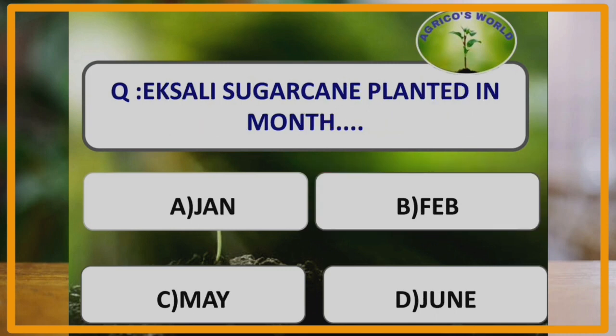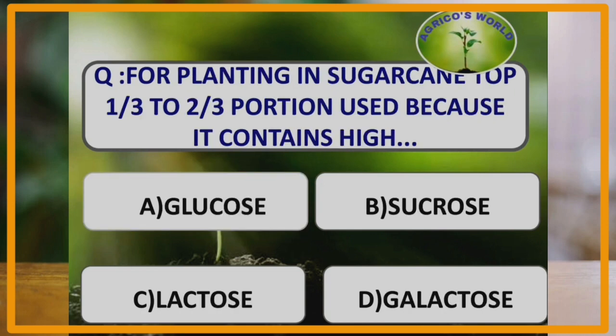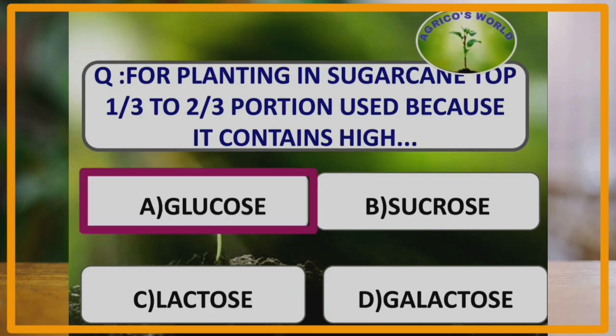Pre-seasonal sugarcane is planted in which month? Pre-seasonal crop is planted in the month of January and it is most commonly grown in North India, and the period of harvesting for this type of sugarcane is about 12 months. For planting in sugarcane, top 1/3 to 2/3 portion is only used because it contains high amounts of glucose, and high glucose content favors the proper germination of the sets.